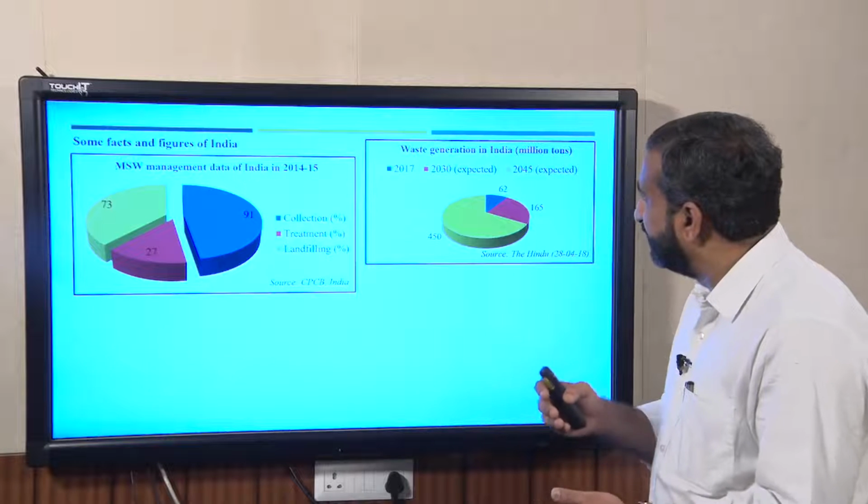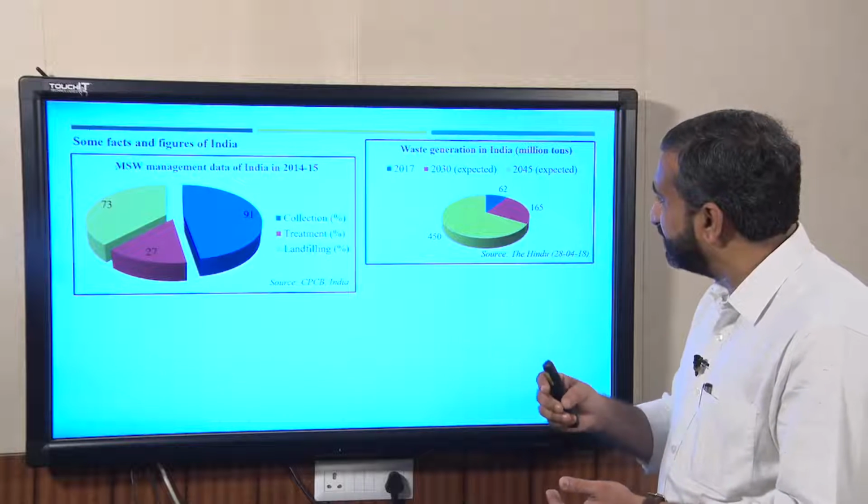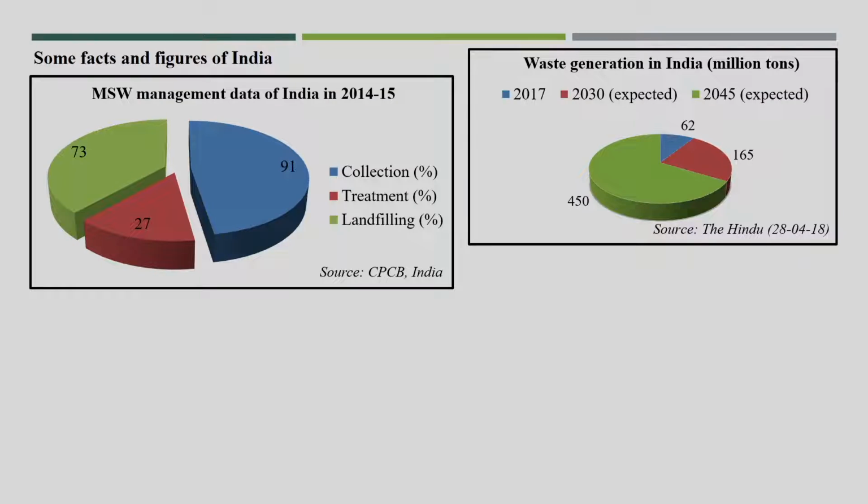You see that by 2030 the expected waste will be 165 million tons, and by 2045 the waste generation will be 450 million tons annually. So you see how difficult the management of solid waste will be if you do not properly propose recycling facilities.